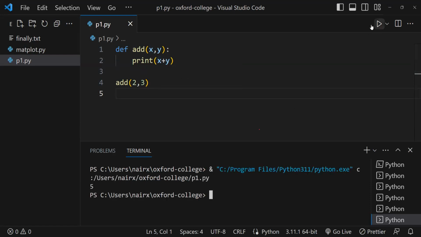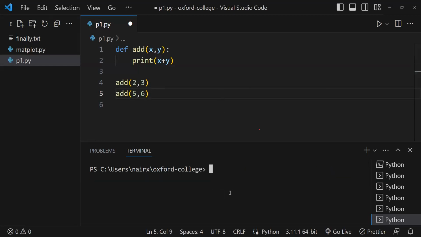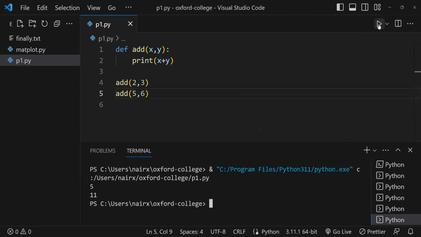Now the advantage of using a function is it is not dependent on the arguments. That means it will perform the action on whatever arguments you pass. I can call this function again, this time giving 5, 6. So I'm calling the same function again and again, which means I can reuse the function by passing different values. Now it will call this function twice and print the result twice: 5 and 11.